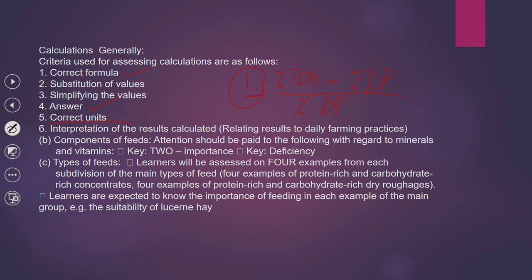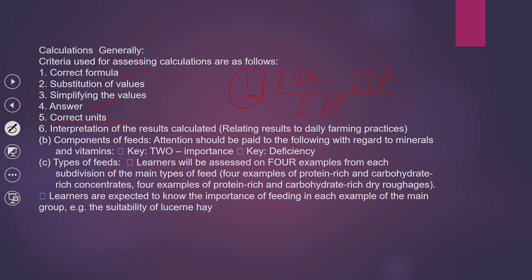Now lastly, in the calculations, you will be asked to interpret the results. For example, in the digestibility coefficients, if it says the digestibility coefficient is 75%, it means you will be able to interpret your results from the calculation to say that the feed for that particular animal is digestible.